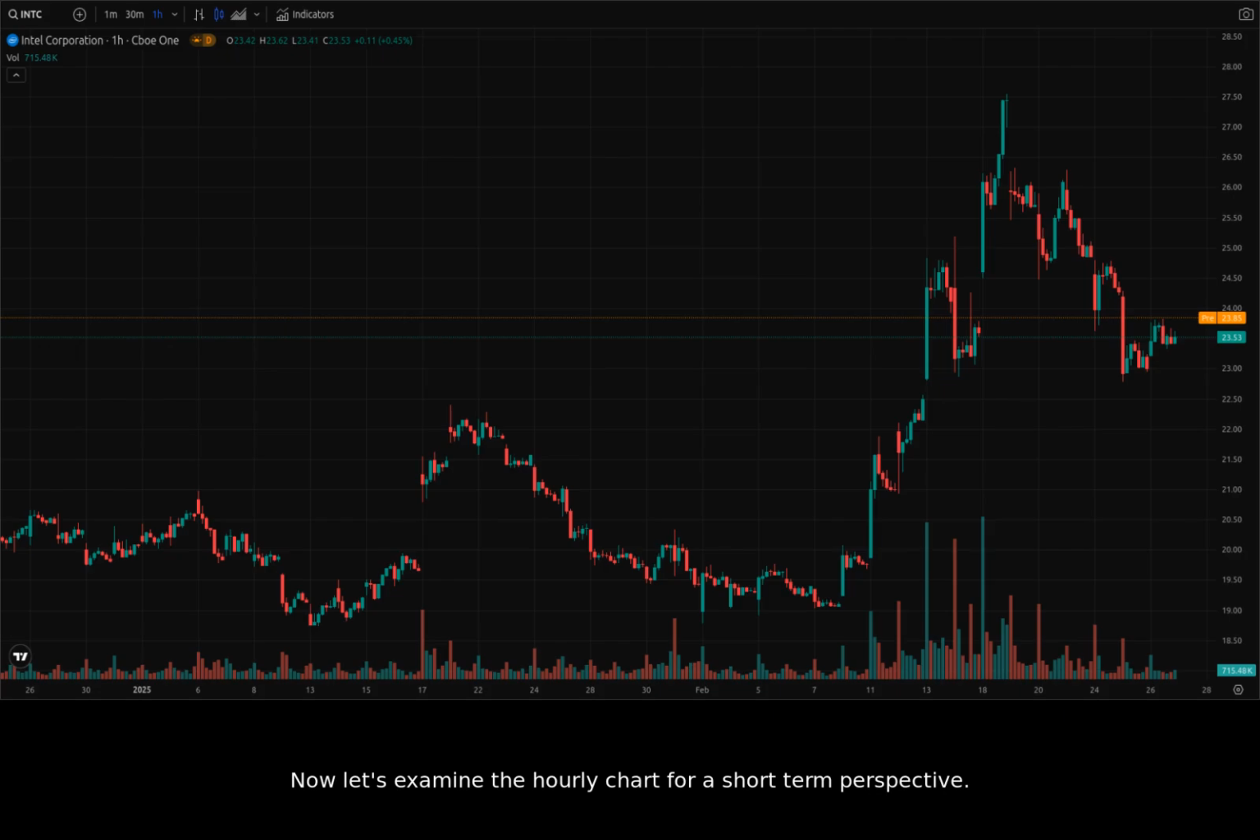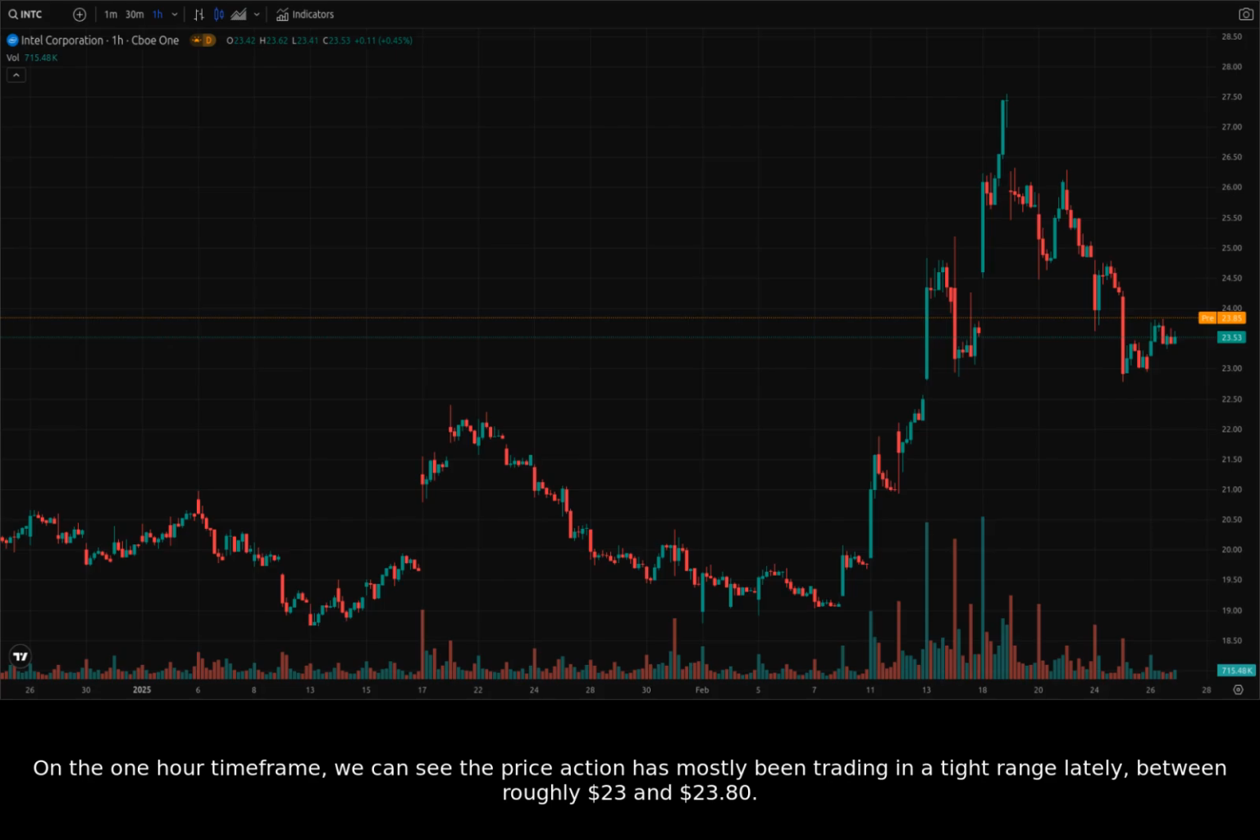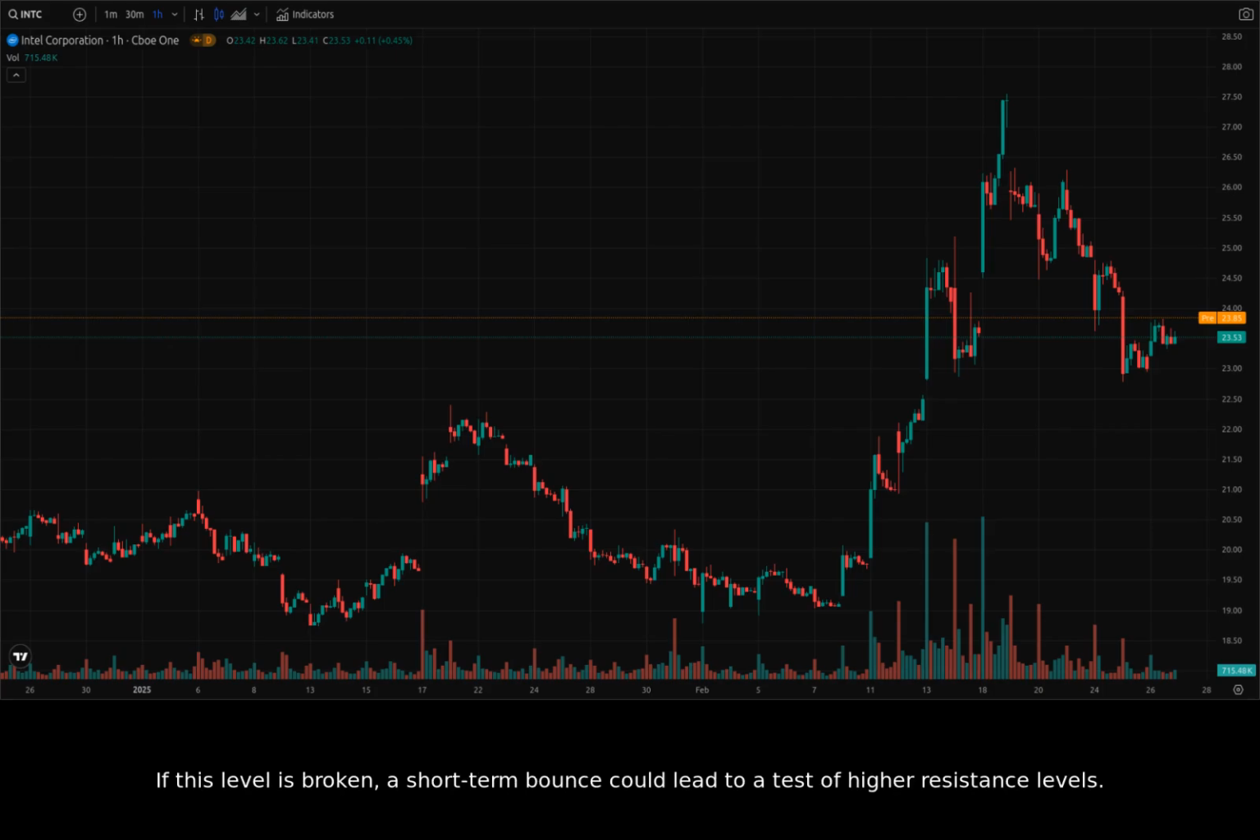Now let's examine the hourly chart for a short-term perspective. On the 1-hour time frame, we can see the price action has mostly been trading in a tight range lately, between roughly $23 and $23.80. If this level is broken, a short-term bounce could lead to a test of higher resistance levels. However, given the prevailing bearish sentiment from the daily chart, the chance of a sustainable upward trend is low.